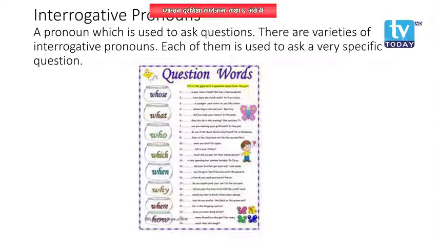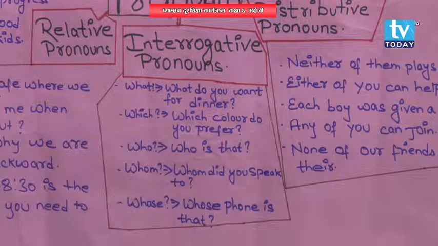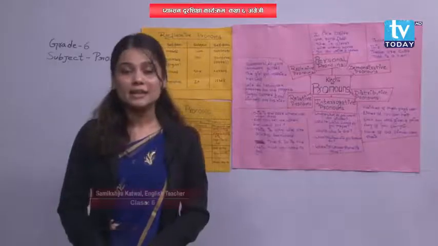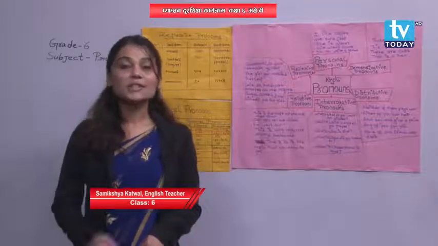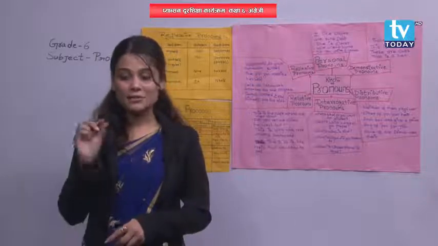Understood? A pronoun which is used to ask a question. There are varieties of interrogative pronouns. Each of them is used to ask a very specific question. Like you can look over here: what, which, who, whom, whose. These are a few examples of interrogative pronouns. You can make your own questions also, like what is your name, where do you live, where do you study. Interrogative pronouns are used to ask a very specific question.